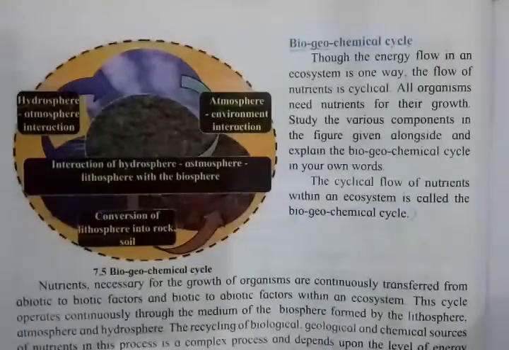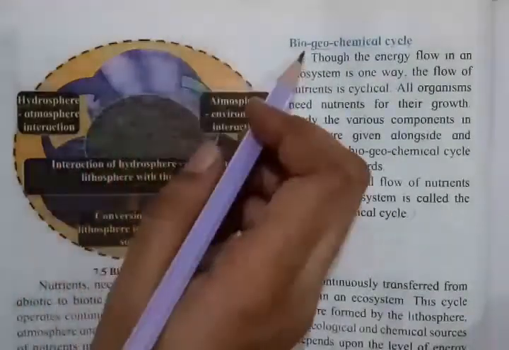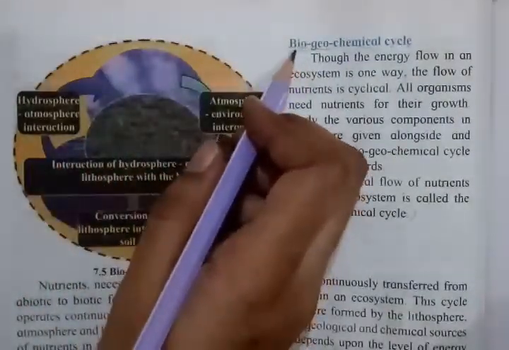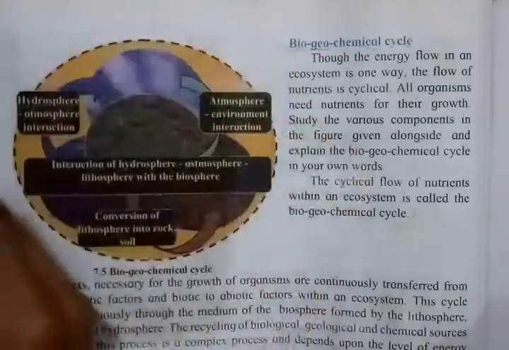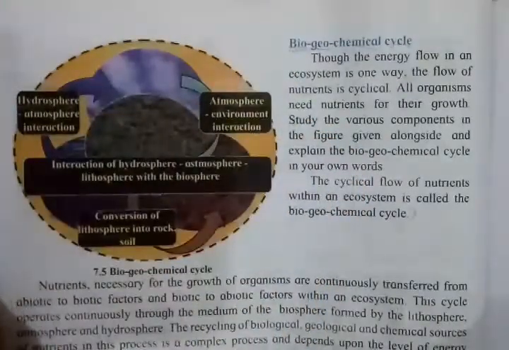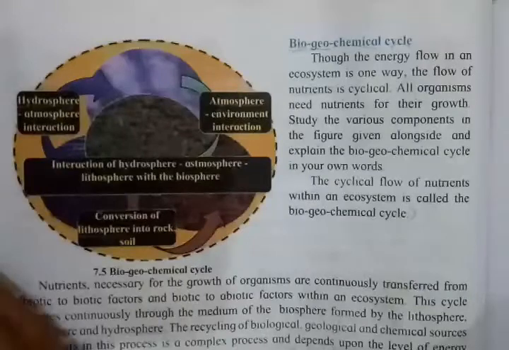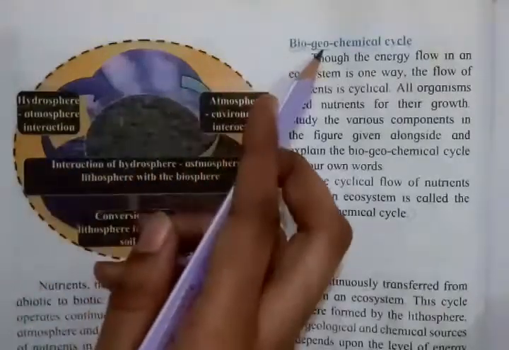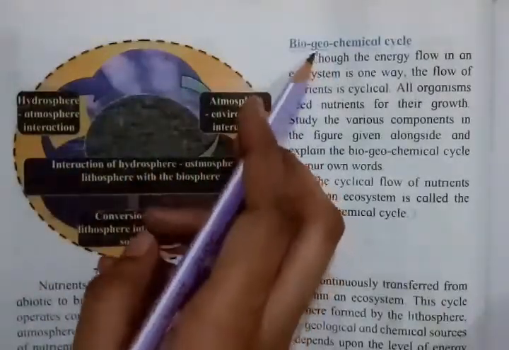Now biogeochemical cycle, from this topic only you can guess what does this topic consist of. Here I'll tell you the meaning of each word in it. Bio means something related to life, all the living things present on earth, or something related to life that comes under bio. Then geo means something related to earth.